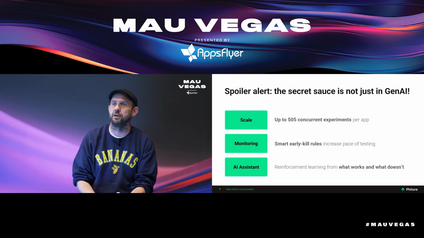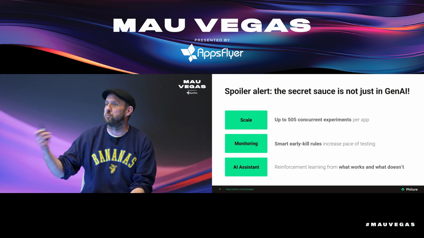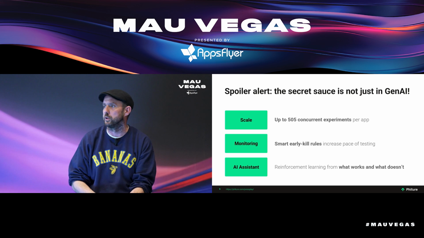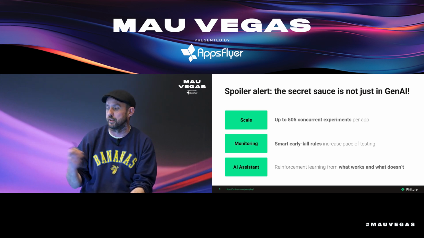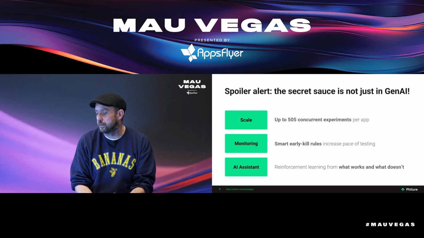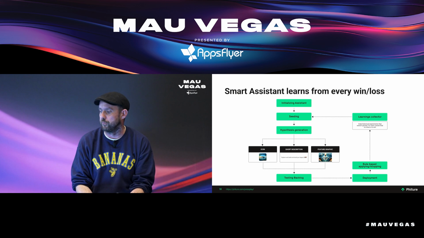Yes, sure, maybe there are some experiments that could have been a win if we would have let it ride for another week, but what we're really looking for is these breakout successes like what we've seen with the icon. And then the third is the AI assistant, really learning from what works and what doesn't. I think that's where we actually see a lot of value coming from.